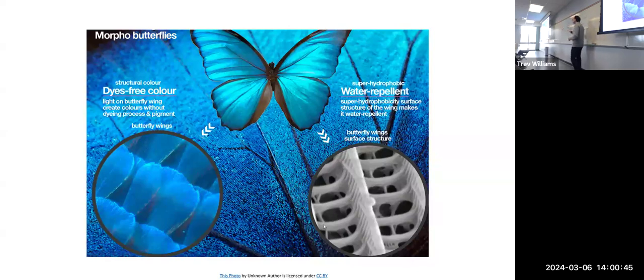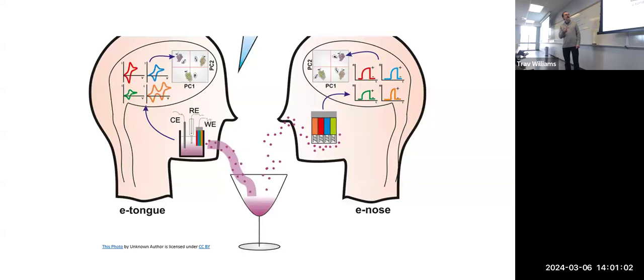Has anybody seen the BMW that changes colors? It's wild. The car changes colors right in front of your eyes. Pretty neat technology. And so anyways, that's why we look to nature and see what we can learn and how we could use that.